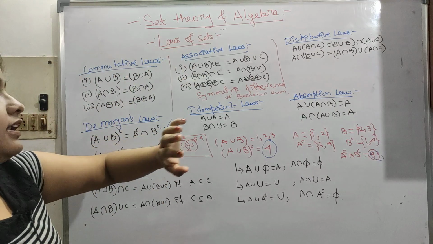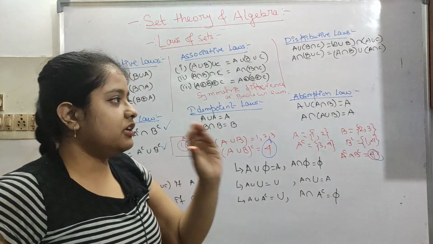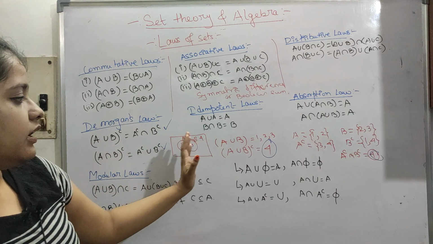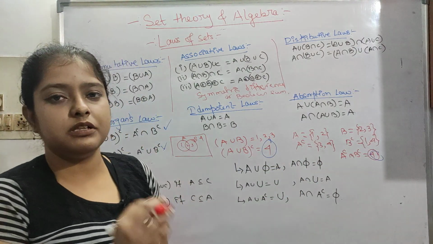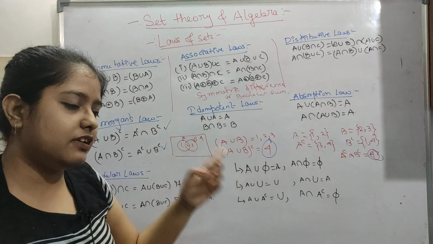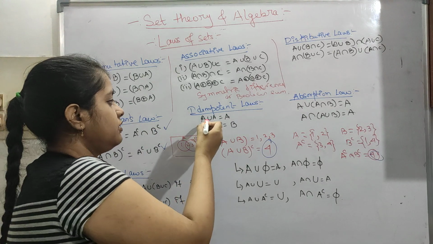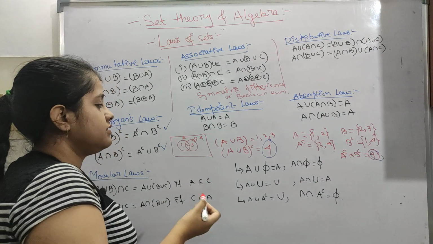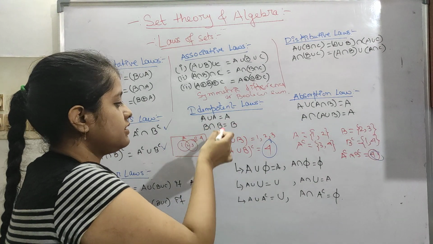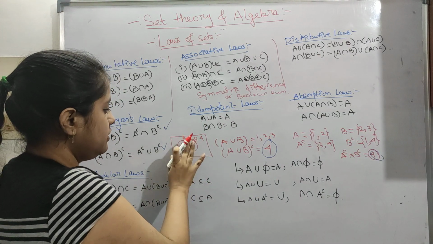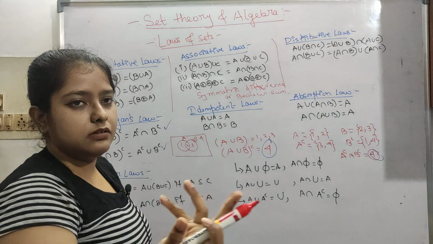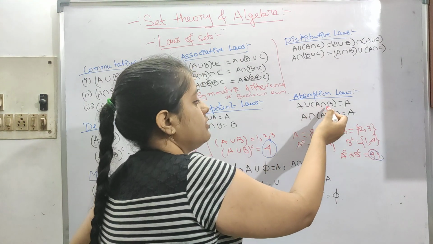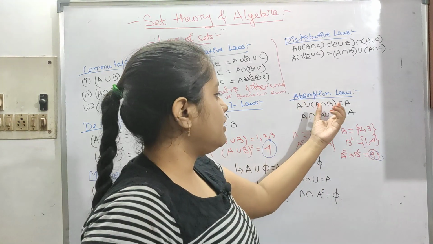So similarly anything can be found out, you don't have to worry or remember anything, you can find it out easily. It's no big deal. I have shown you one example, we will do more examples, even PYQs, so you can understand this is very easy. Next is idempotent laws. So A union A is obviously A, so you are not unioning with anything else, just simple. B intersection B is B, so this is our B. If we take intersection of B, it doesn't matter, same only. And absorption law, A union of A intersection B is A.